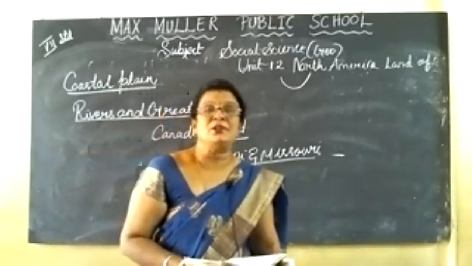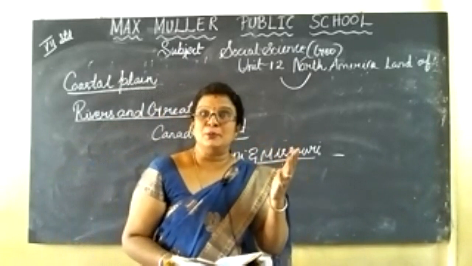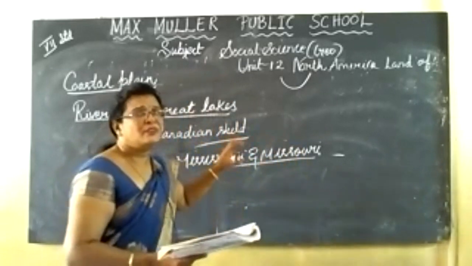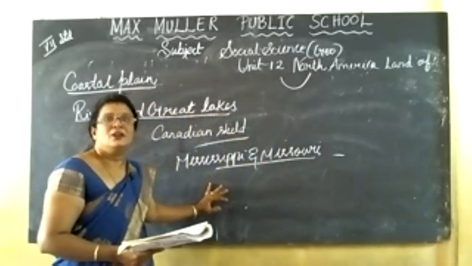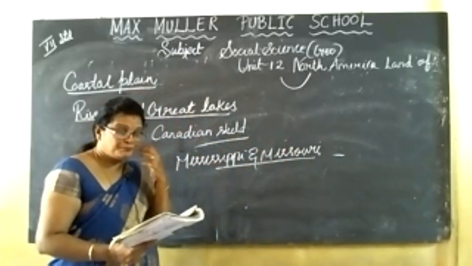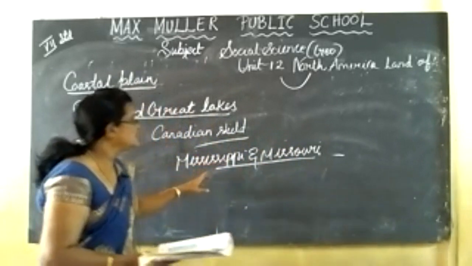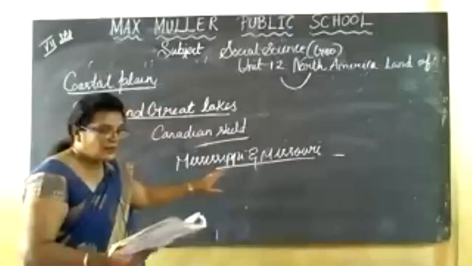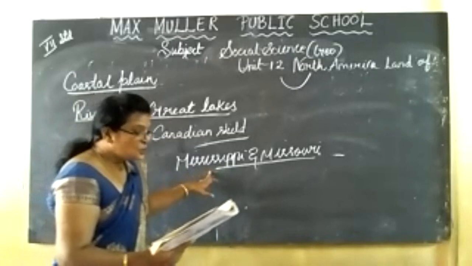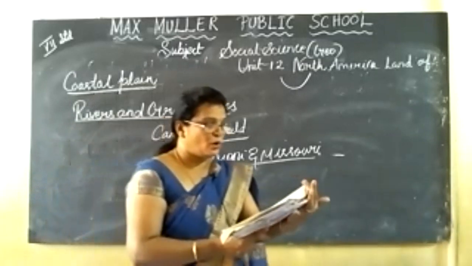What are the other tributaries? There are more rivers in North America, short rivers and also a few large rivers, like the Mississippi and Missouri. Together they drain the continent.